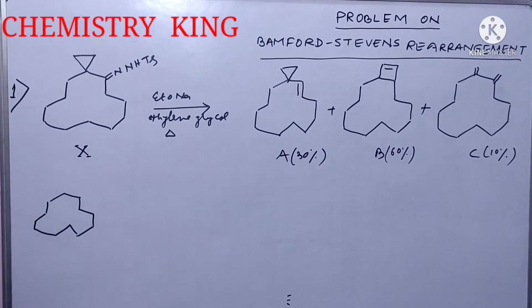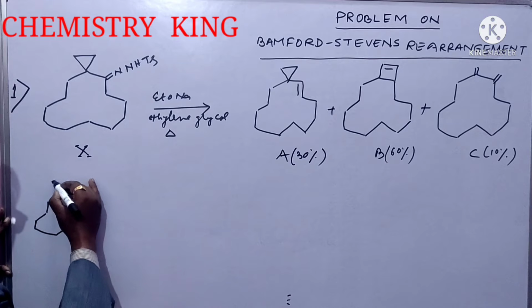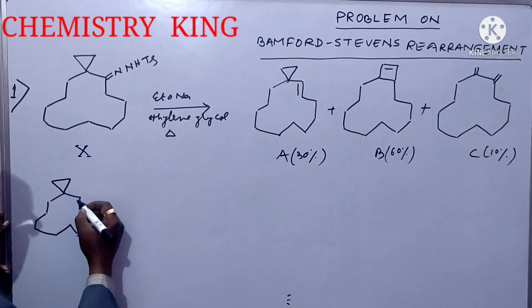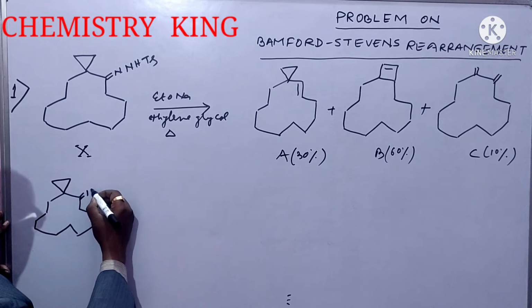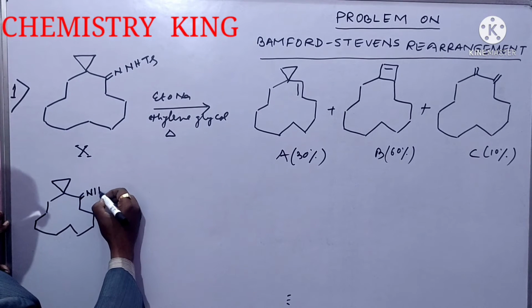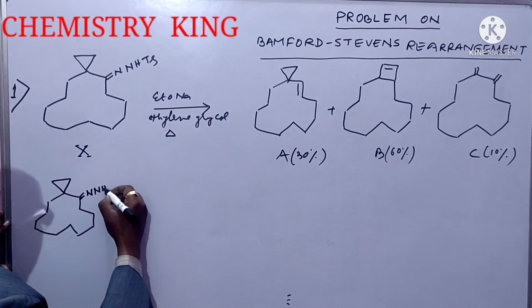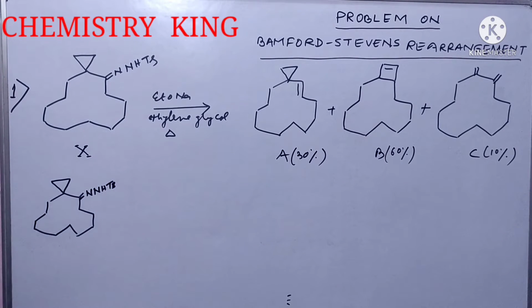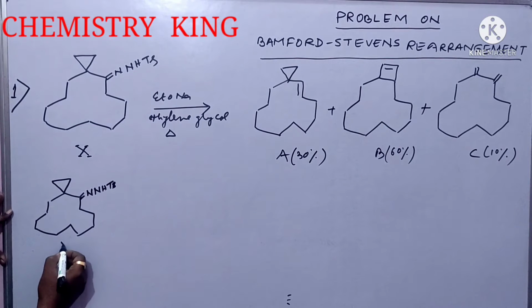It is a 12-member ring, and it has a 3-member ring which is strained. A 3-member ring is quite strained. You know Baeyer's strain theory. It is X.